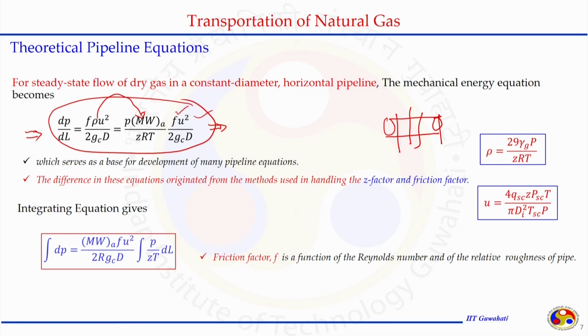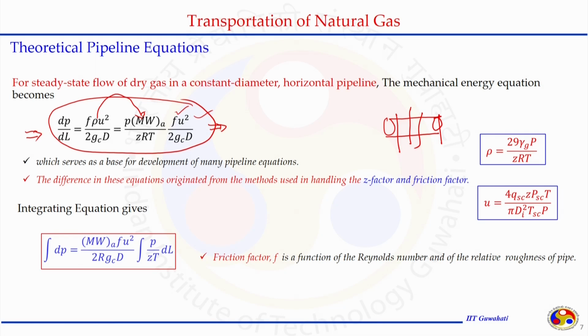Those assumptions may create some problem or some deviation from the result obtained by this equation. For example, gravity and kinetic energy were not considered, steady state condition may not be the case when flow is happening, and shaft work is not considered. There might be some additional work done on the natural gas from the outside, but under the assumptions we had discussed, this mathematical equation is good enough to represent the flow through a horizontal pipeline under steady state condition, through a pipeline of constant diameter.